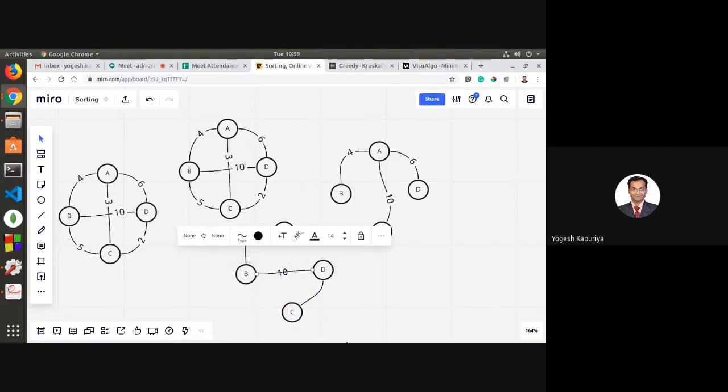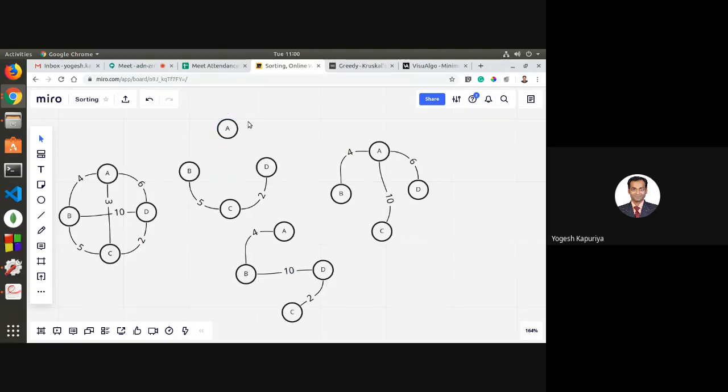My point of discussion is that for any given graph like this, you can have multiple spanning trees. This is one spanning tree, this is another, this is a third. In each of these, all the nodes are connected.